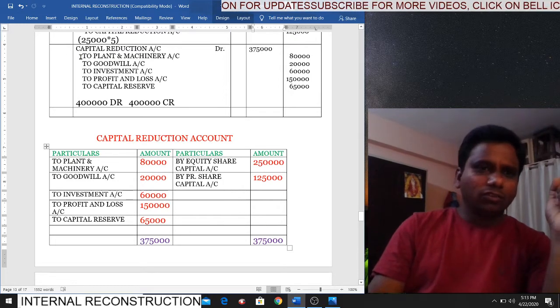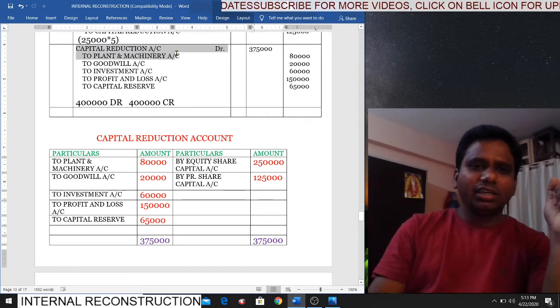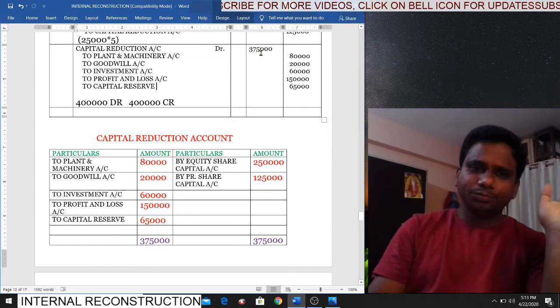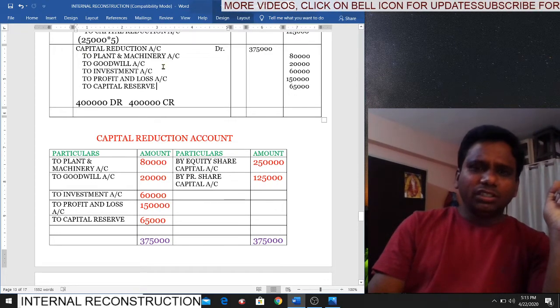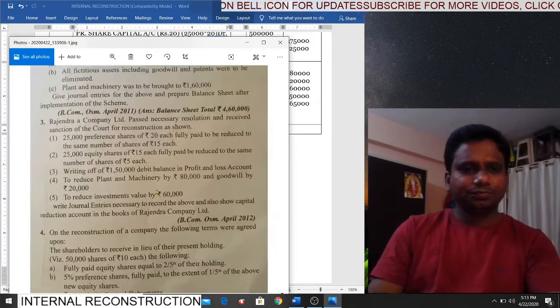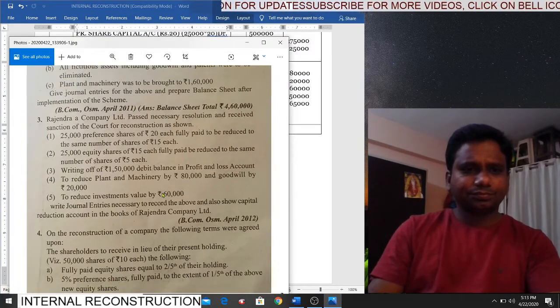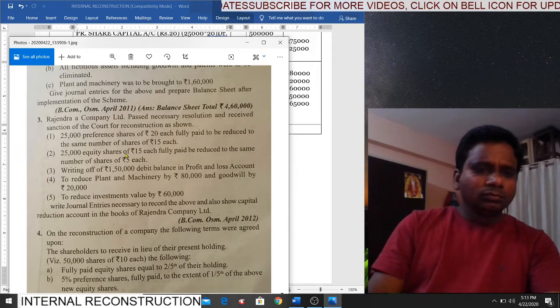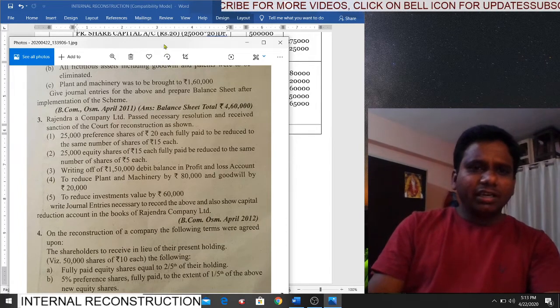Now the final entry, the write off entry. First, debit capital reduction account. Don't write the amount. Plant and machinery, how much do we have to write off? Plant and machinery 80,000.